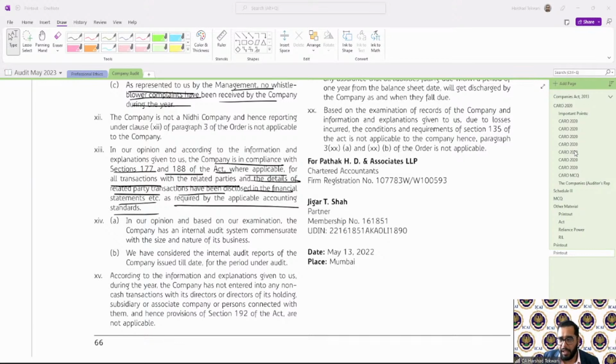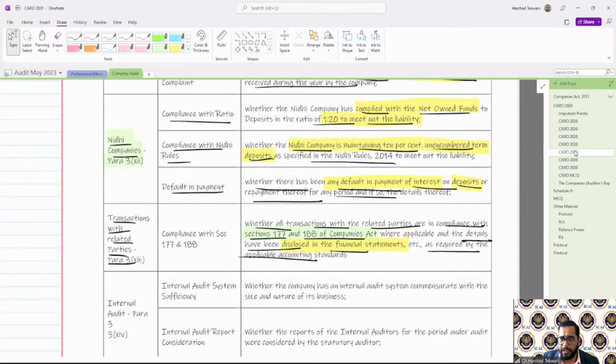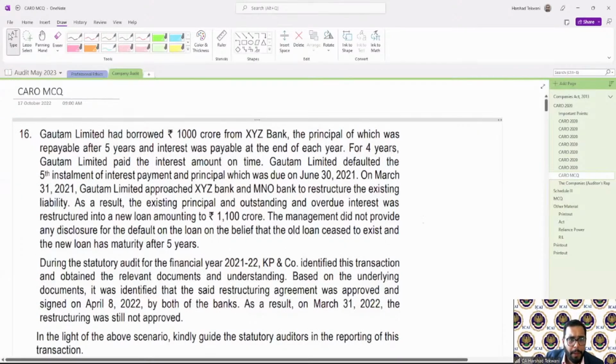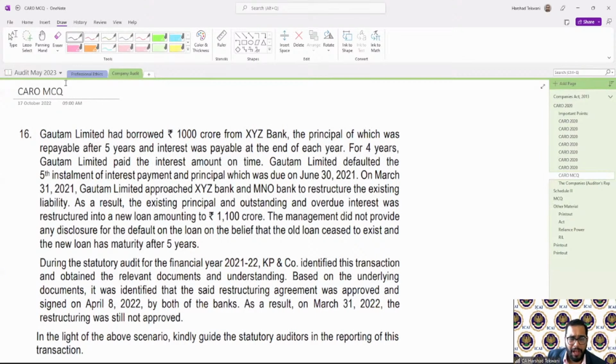Let us see. We can take an MCQ, a good one on this. So there is one MCQ, not on this topic but a previous one, a good one. This was not asked as an MCQ; this was a question asked in the exam.